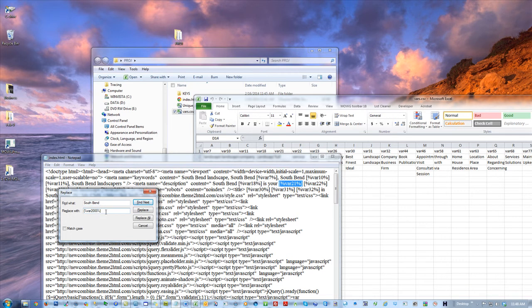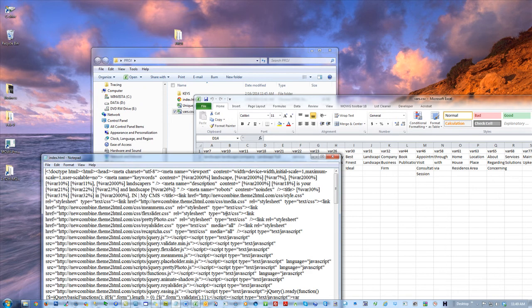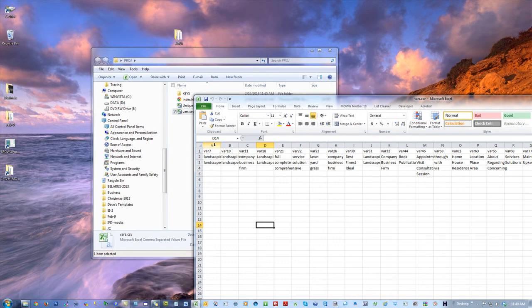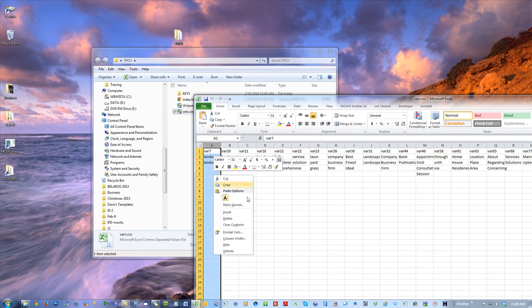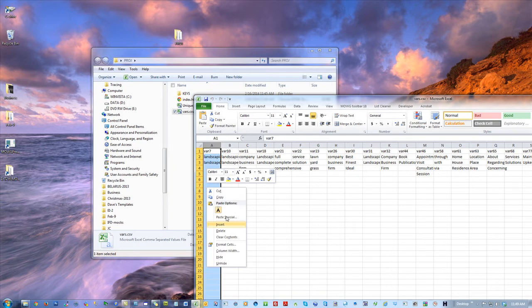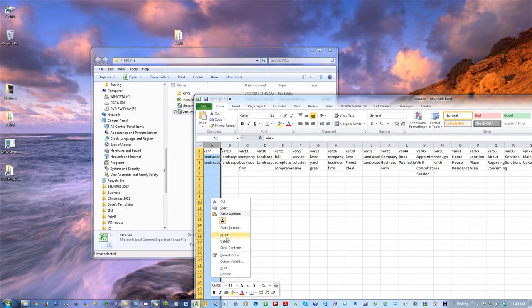Save. Watch this. I'm going to insert a new column. See how I did that? Just highlighted the column. Right click in here. You've got to right click in here. Insert. var 2000 and South Bend, right? Now, that's all I need to do to get the match. But that gives me the ability to create more variability.